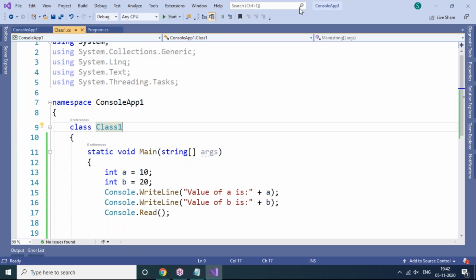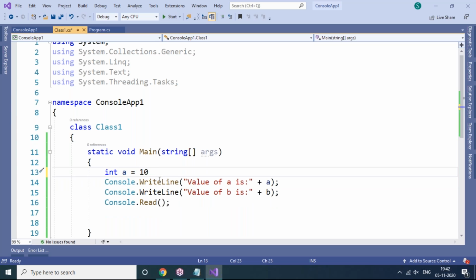But you can see in this program we have two integer numbers, both of integer type, so there is no need to define them in two separate lines. Even in one line you can define them like this: int a = 10, b = 20. And here there are two values, which is why I used two Console.WriteLine statements.